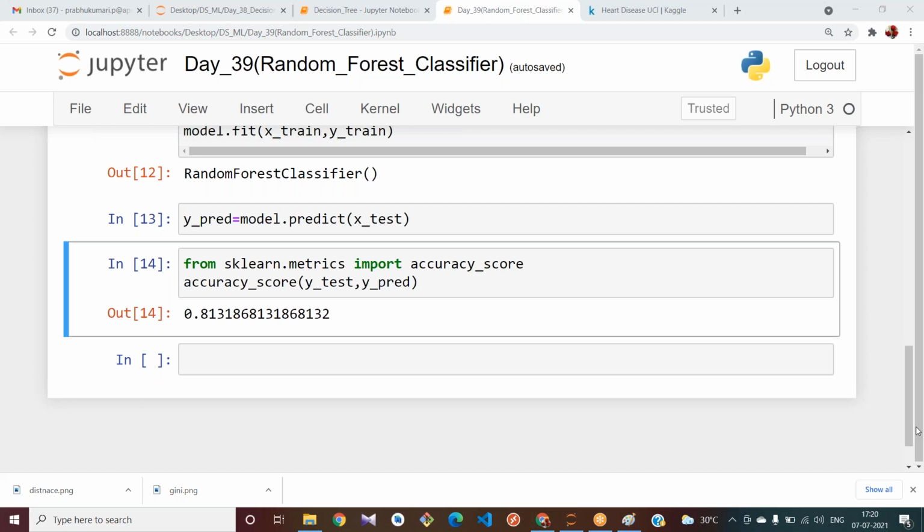Yesterday, while I explained the tree, I used sklearn dot plot underscore tree method, right? We can also use the other one to visualize your tree.